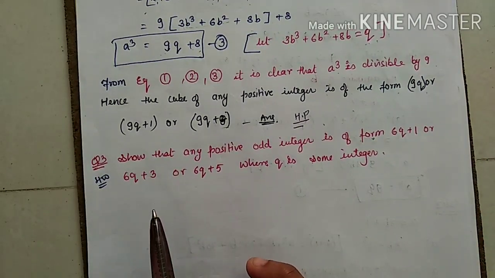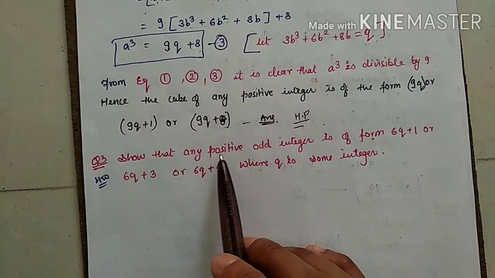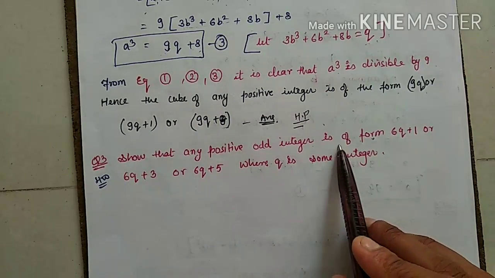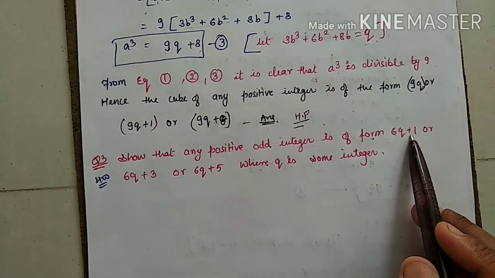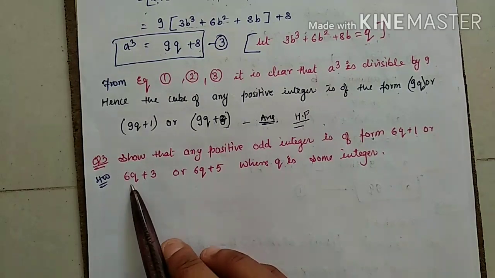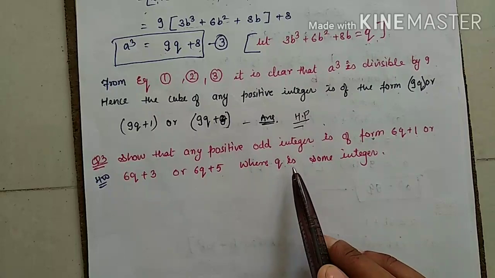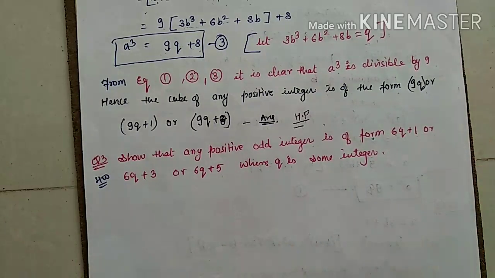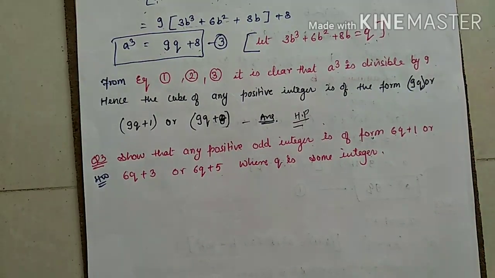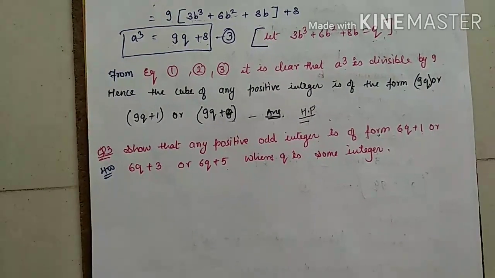Question, I am reading, just see: any positive odd integer is of the form 6q plus 1 or 6q plus 3 or 6q plus 5 where q is some integer. I want your answer to this question. Then next day I will give you the answer. Just match with your answer.